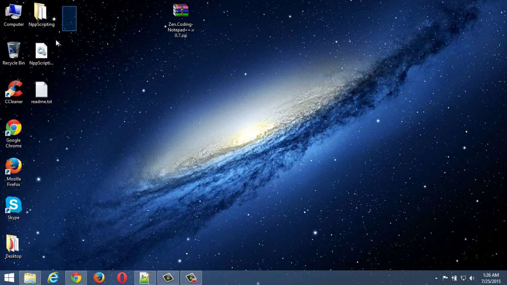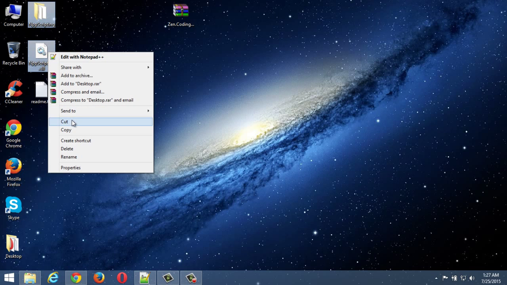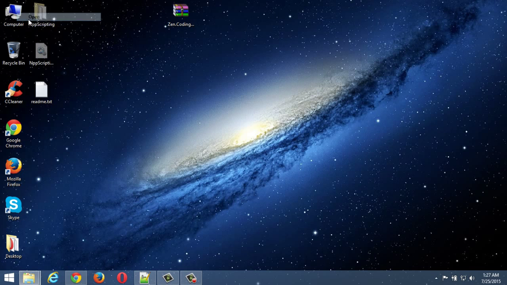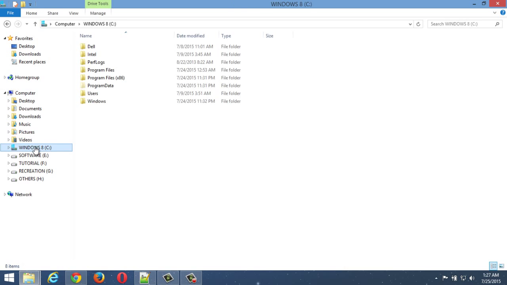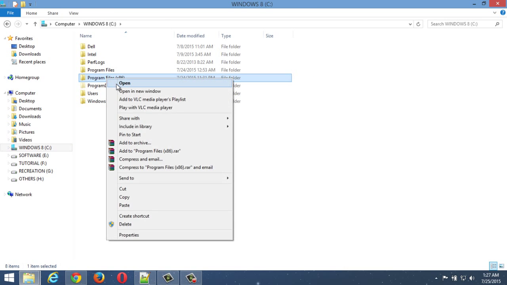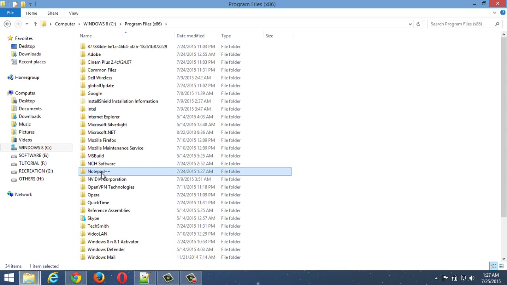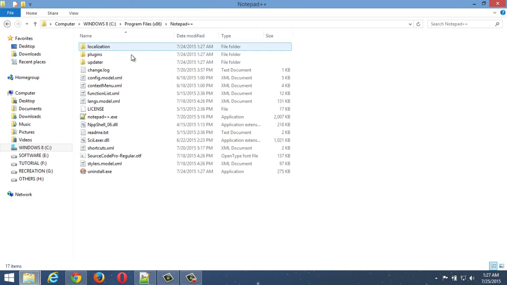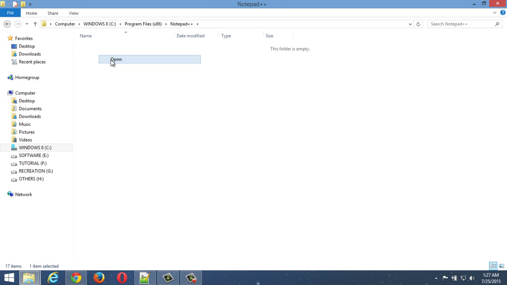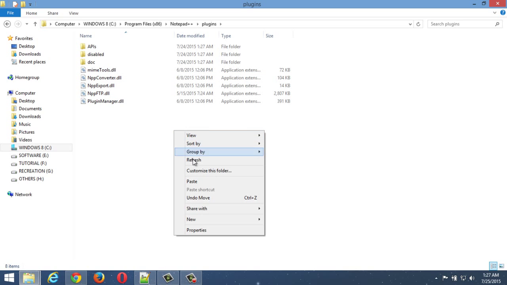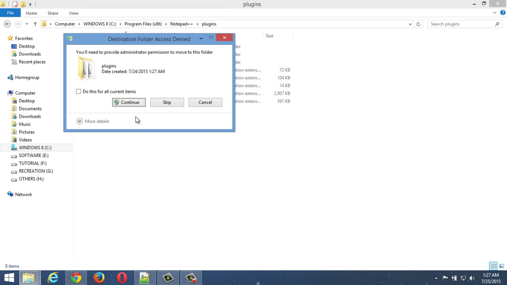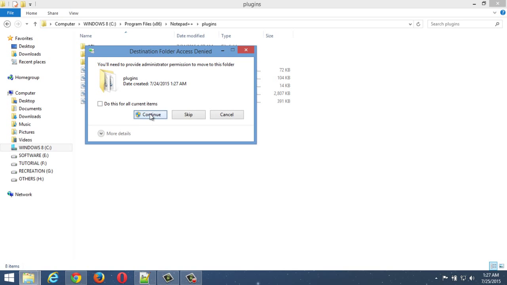I should copy these two files, npp scripting and npp scripting, but not the readme text. I am cutting it and opening my computer, then C drive, then Program Files, then Notepad++, then the plugins folder, and at last I'm pasting it here.